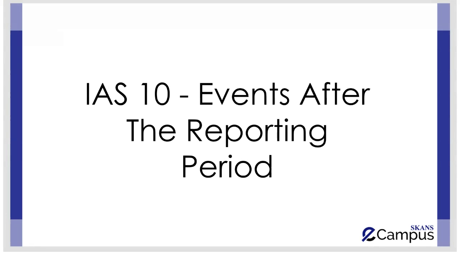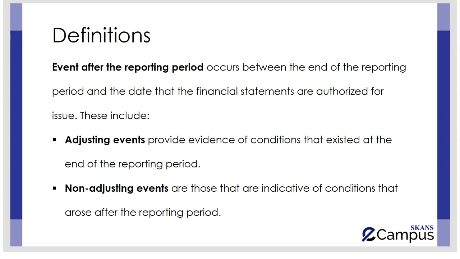In this lecture, we are going to cover IAS 10, Events After Reporting Period. This is a standard which relates to transactions which are happening after the year end, but they still are to be considered whether to be shown at the reporting period end or not. So over here, if we see the definitions, events after reporting period are the events which occur after the end of the reporting period, but before the date the financial statements are authorized for issuance.